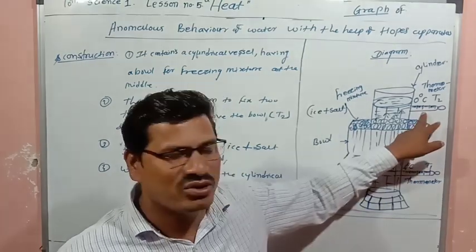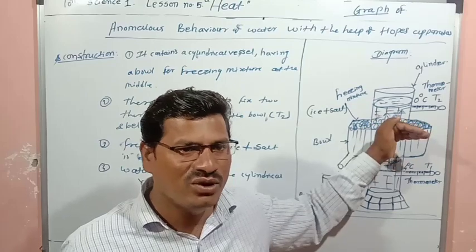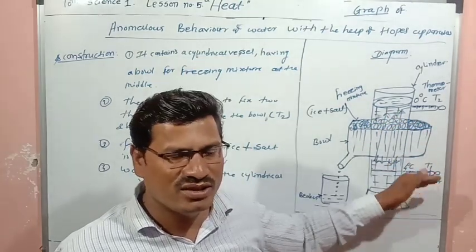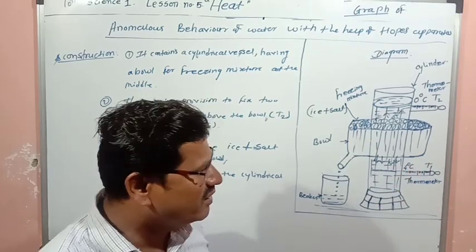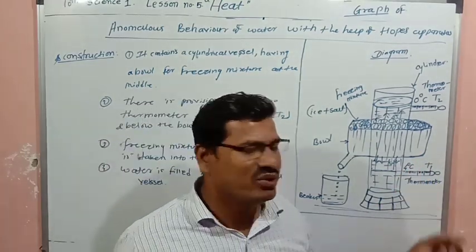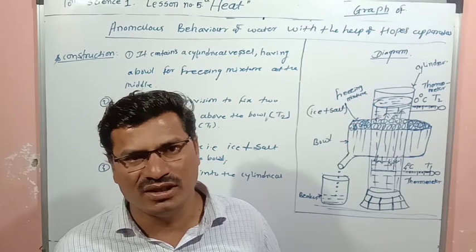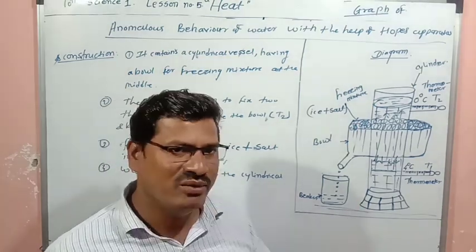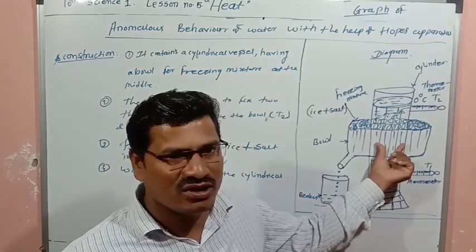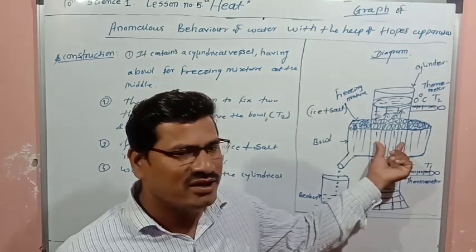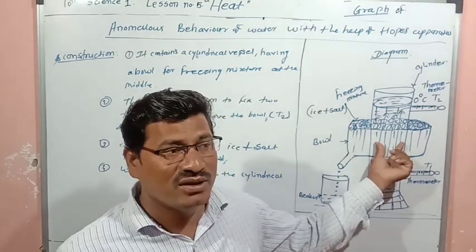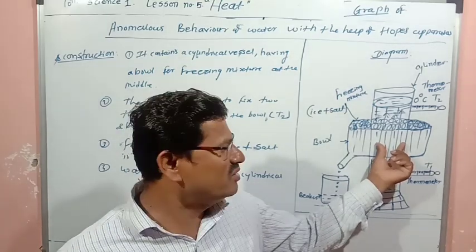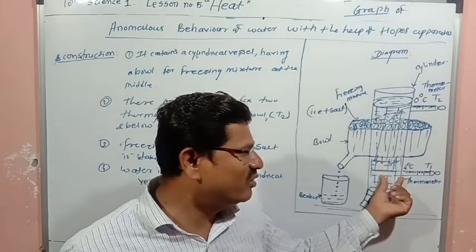When the temperature of T2 becomes 0, then only the temperature of T1, that means below 4 degrees Celsius, goes on decreasing, and then later on the temperature of T2 will become 0 degrees Celsius. So this one is very easy. One more time I will tell what happens here. Water gets cool, so contraction takes place. Contraction takes place means volume decreases. Volume decreases means density increases. So water is moving in the downward direction.